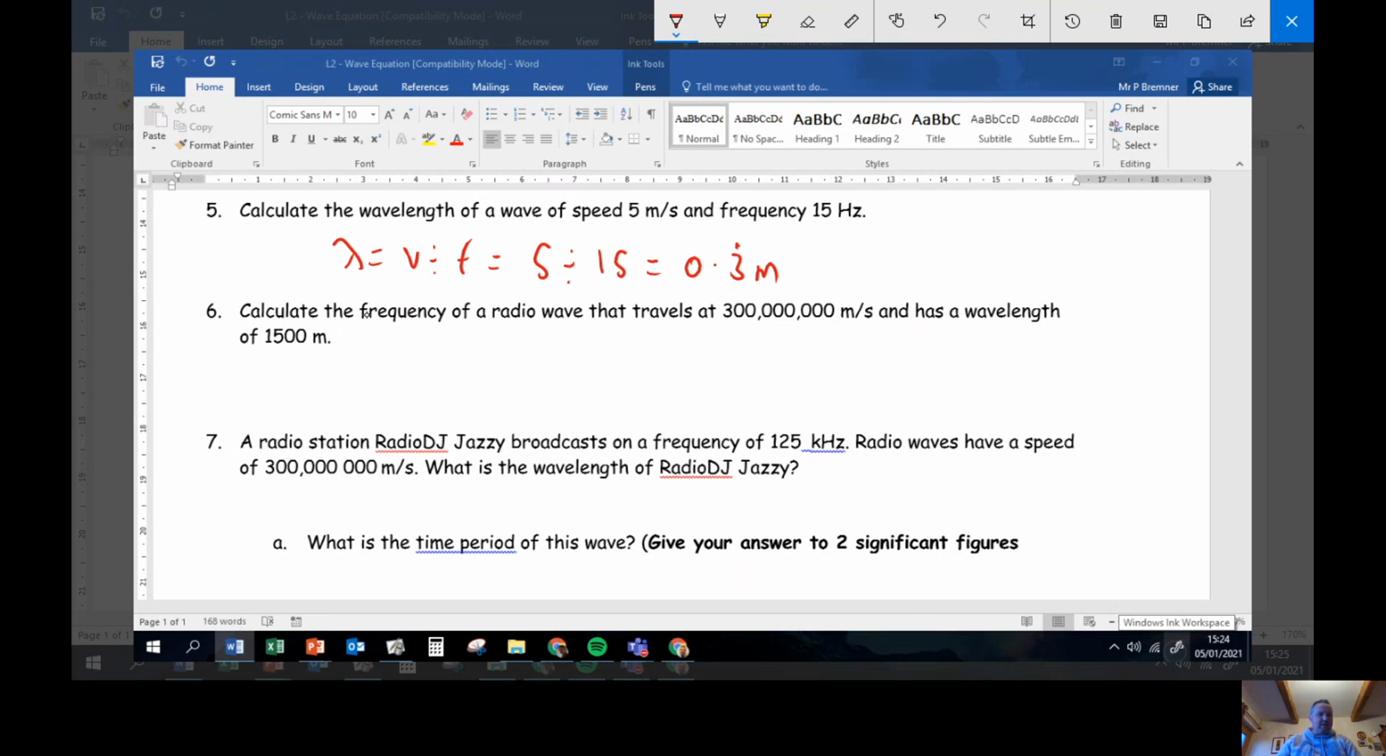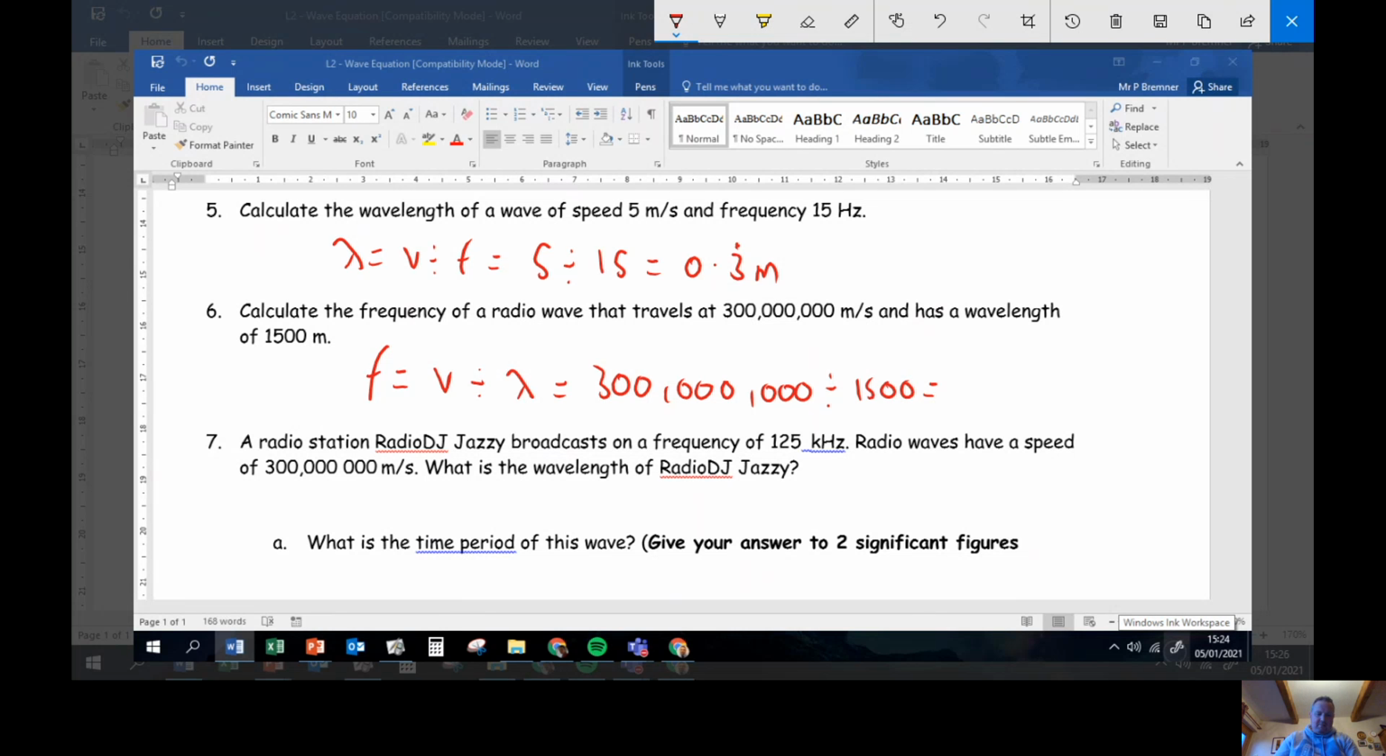Bigger numbers coming up here. Calculate the frequency of a radio wave that travels at 300 million meters per second and has a wavelength of 1,500 meters. Looks like a big number, but I'll just let my calculator handle that. Right, frequency equals speed divided by wavelength. Speed, 300 million, divided by wavelength, 1,500. And I'm going to have to pick up my calculator to do this one here. Can't quite do that mental maths.